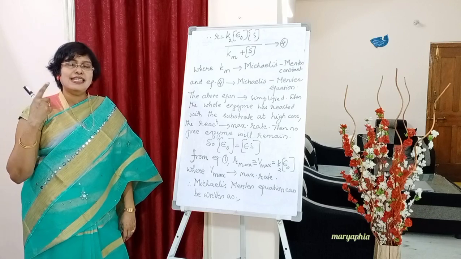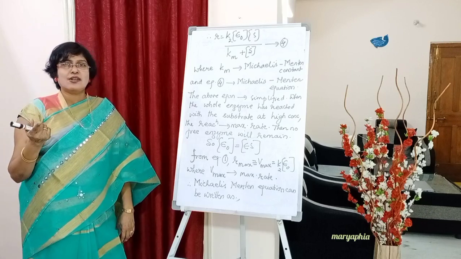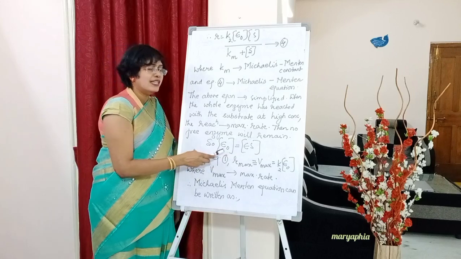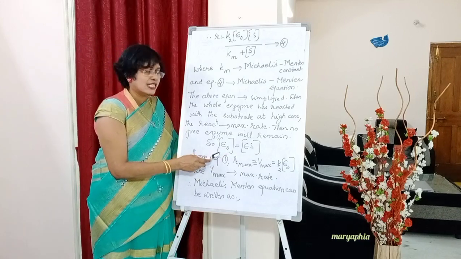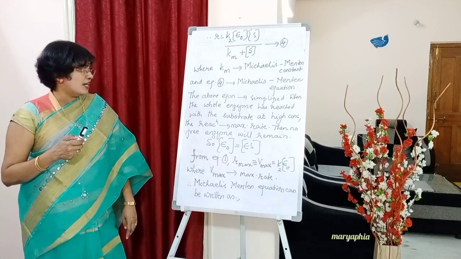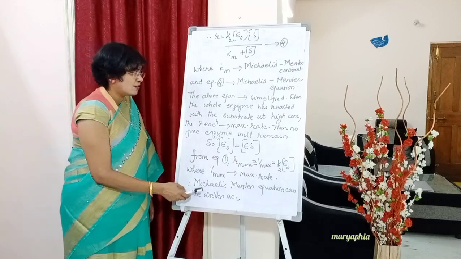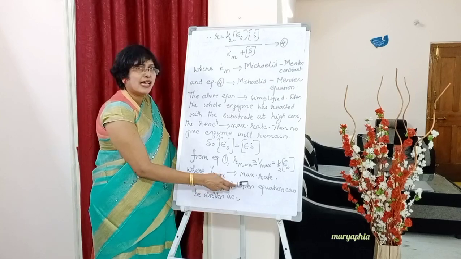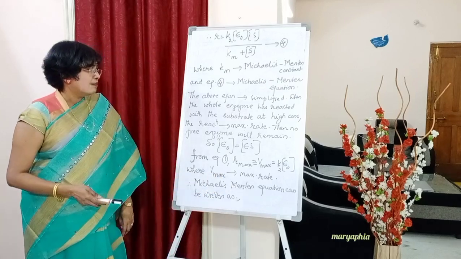What did we write in equation number 1? K2 into ES concentration. But here the ES concentration is the E naught concentration. Therefore V max is equal to K2 into E naught concentration. Below write down, students, where V max is the maximum rate of reaction.